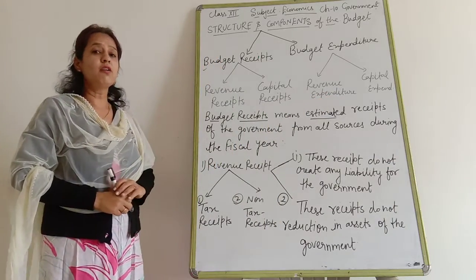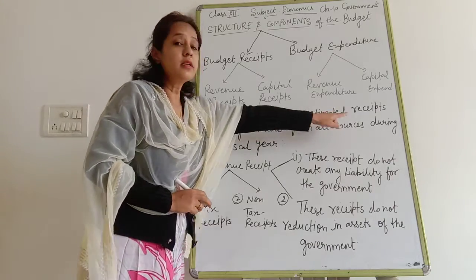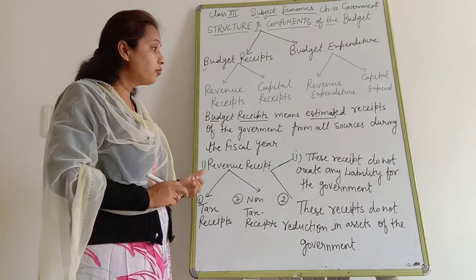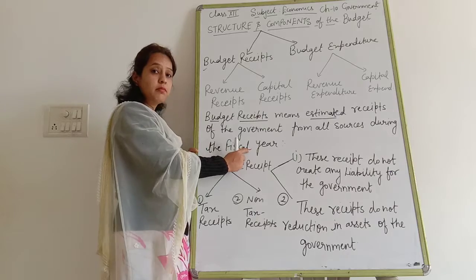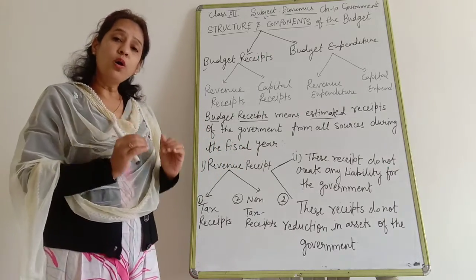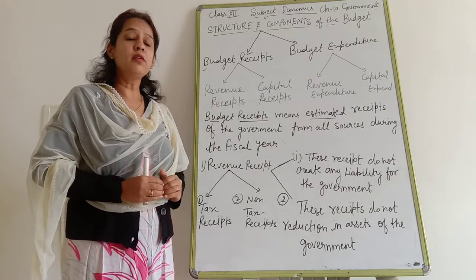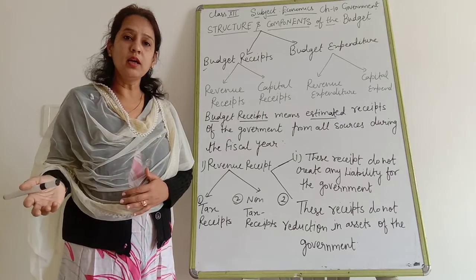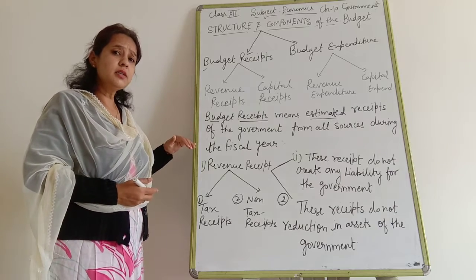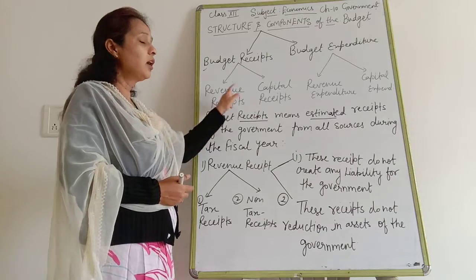Now, what is the meaning of budget receipt? Budget receipt means the estimated receipts of the government from all the sources in the fiscal year. It means the coming year. All the receipts, the total received by the government during the upcoming year, are known as budget receipt. In budget receipt, there are two types, as I told you right now: revenue receipts and capital receipts.